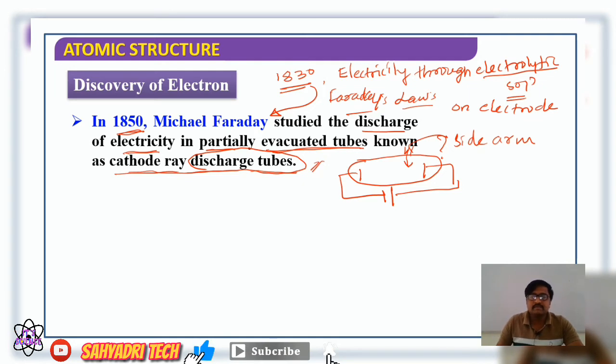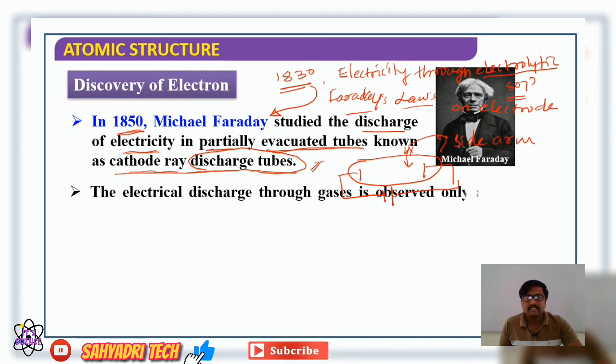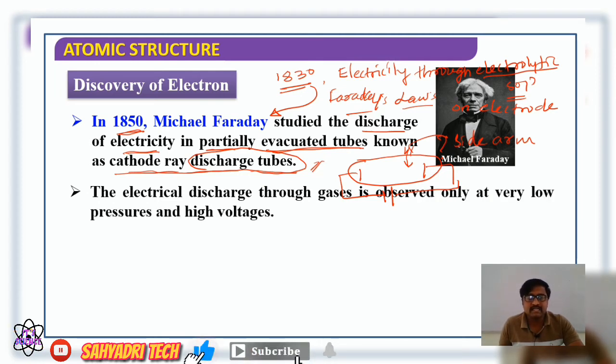What happens when electricity is passed through a gas taken in a discharge tube? What he observed is that the electrical discharge through gases is observed only at very low pressure and high voltage.